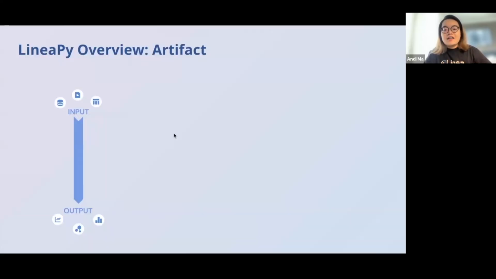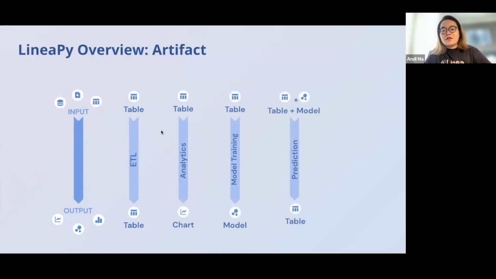In LineaPy, the artifact is a fundamental unit. As data scientists, we work on models, tables, charts, data frames, but deep down, all of them can be simply understood as a sequence of operations leading from inputs to the outputs.